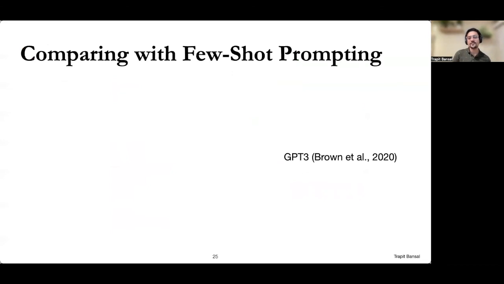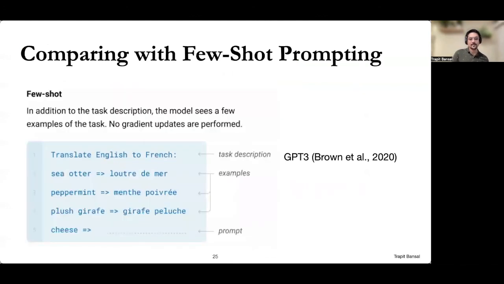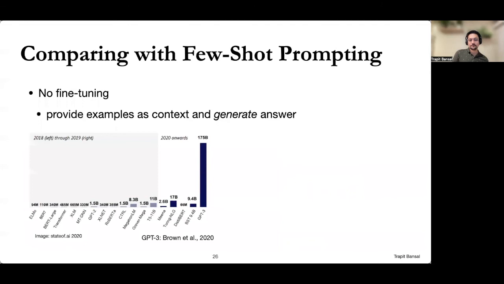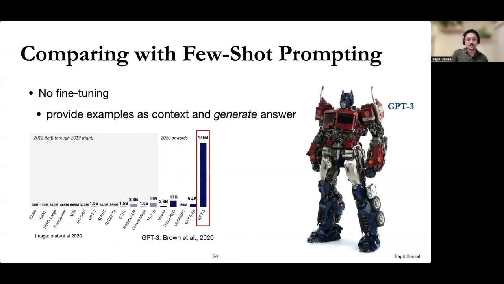Now, an alternative to fine-tuning for few-shot learning is prompting, which has gained a lot of popularity. This involves providing the few-shot task in natural language to a large language model, and then generating a natural language prediction for a test instance. However, such methods typically only work with very, very large models, and fine-tuning such giant models can be impractical and unstable. Thus, they are typically only used with prompting. We compare few-shot prompting for a large language model, GPT-3, against few-shot fine-tuning with meta adapters on the BERT model, which is many, many orders of magnitude smaller in size.